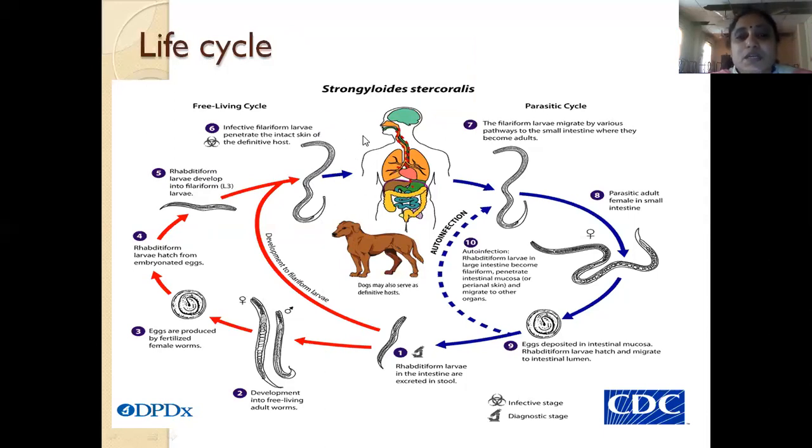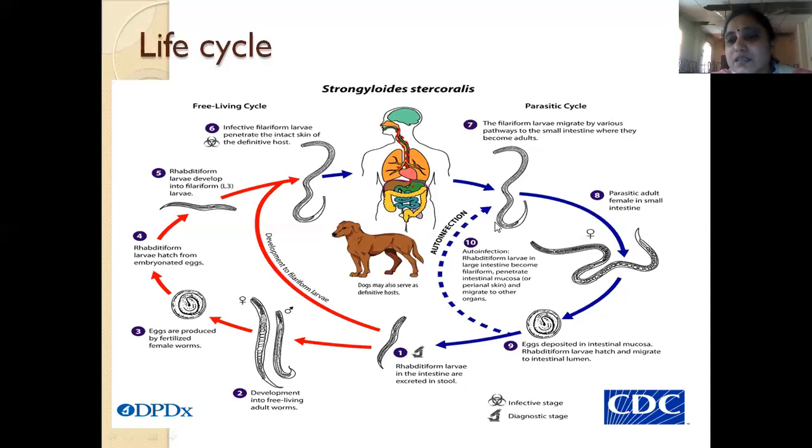Once they penetrate the skin, they enter the circulation and then the lungs. In the lungs they go into the alveoli, rupture the alveoli, and go into the bronchial tree. They are coughed up, and from coughing up they are swallowed, and after swallowing they enter the small intestine, where they become the adults.